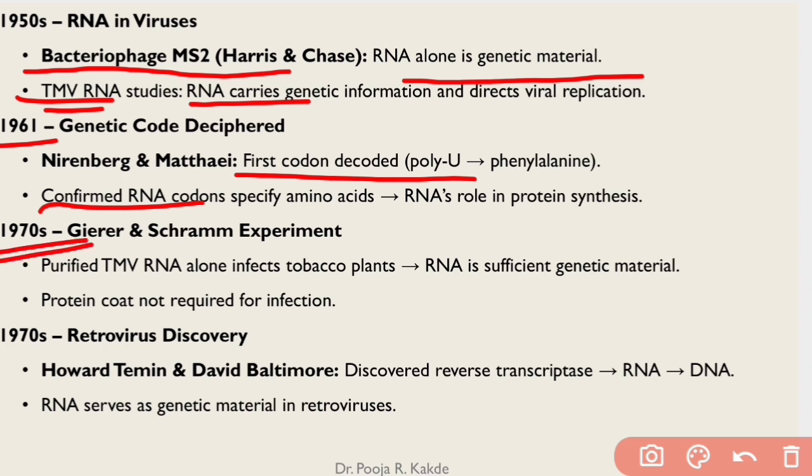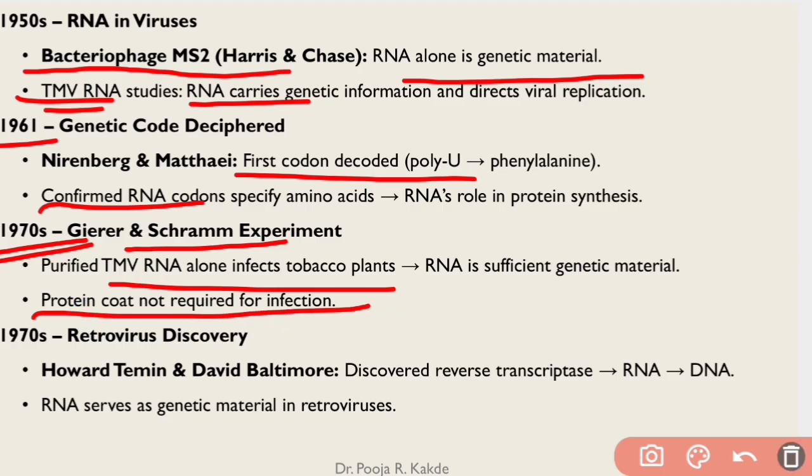Then in 1970, an important experiment was carried out by Gierer and Schramm. They purified tobacco mosaic virus RNA, which alone infects tobacco plants, and came to the conclusion that RNA is sufficient as genetic material, and the protein coat had no role in infection.